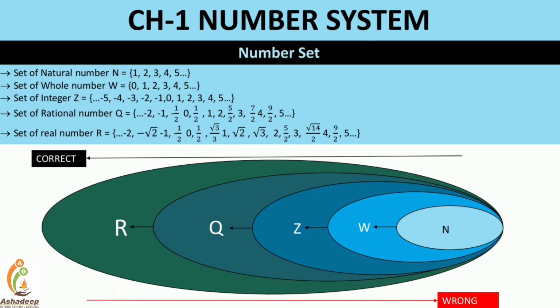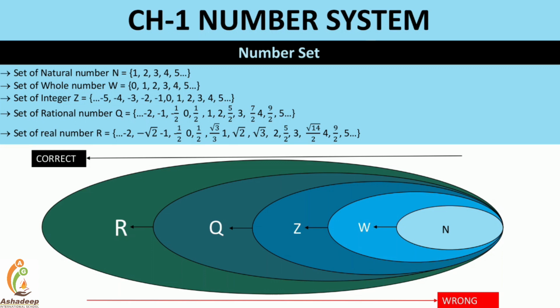So this is the set of integers. Now every natural number is an integer, and every whole number is an integer, because they are in the set of integers. But can I say every integer is a whole number? No, because -2, -4 are not whole numbers. Can I say every integer is a natural number? No, because 0, -1, -2, -3, -5 are not natural numbers, right?